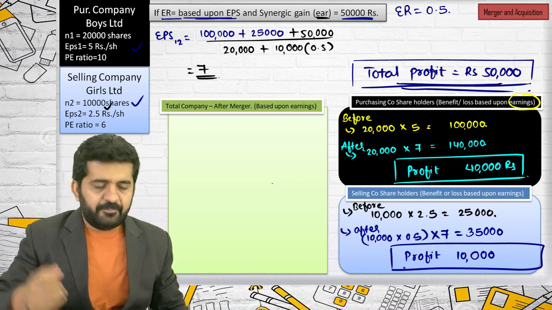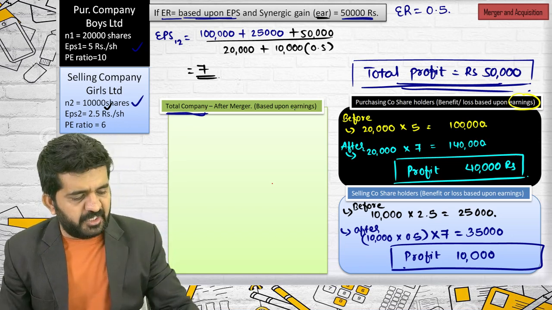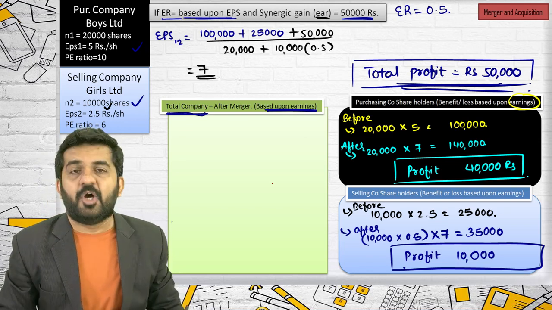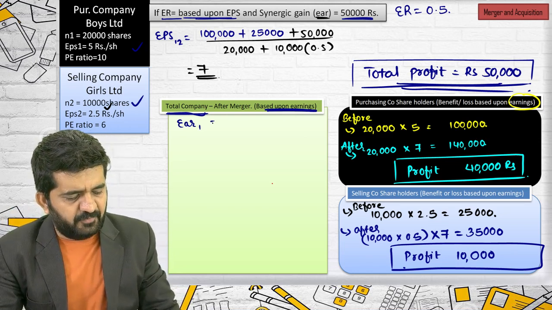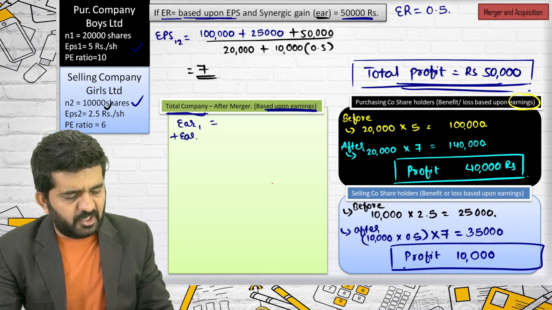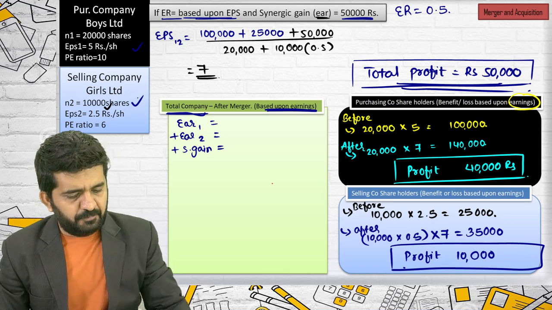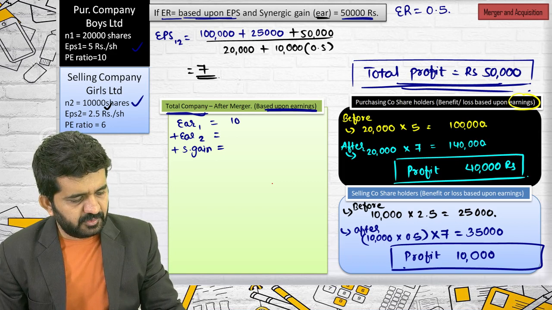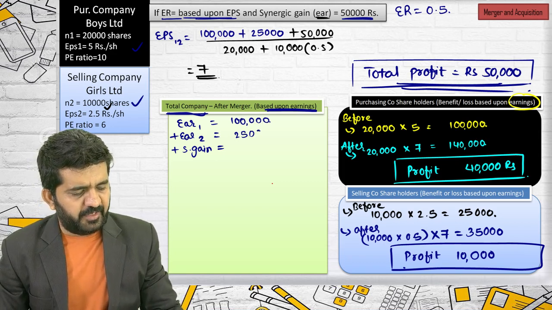Alright. Let me find out the total value of the merged companies in the form of earnings. I can find it out in two manners. Earnings of company 1 plus earnings of company 2 plus synergic gain. Earnings of company 1 is 1 lakh. Earnings of company 2 is 25,000 and synergic gain is 50,000.